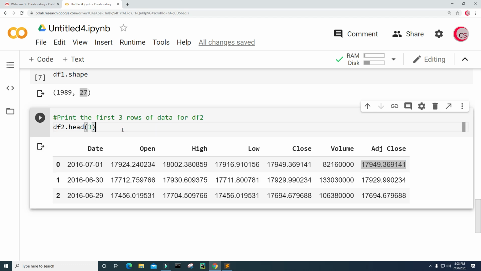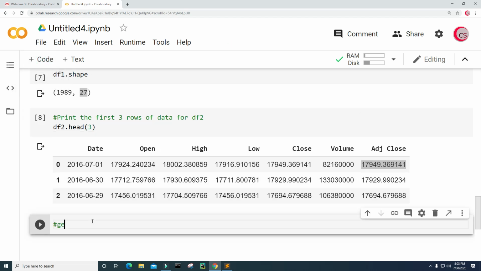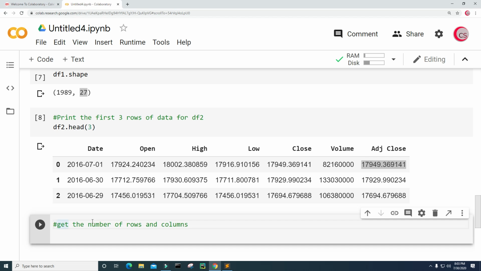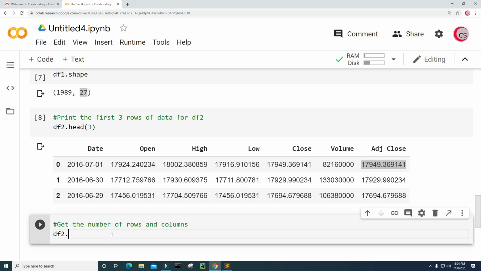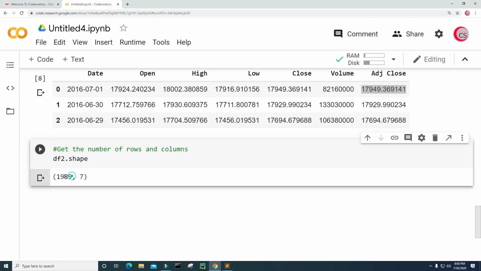Now, I'm curious how many rows of data we have here. So let's go ahead and create a new cell and let's get the number of rows and columns for df2. And I'm going to make that a capital G. So just type df2.head and then input, oh, sorry, we want the number of rows and columns. So we want df2.shape. So let's go ahead and run this. Okay, so we have 1,989 rows of data, which is good. And then we have our 7 columns. All right, so everything looks good so far.